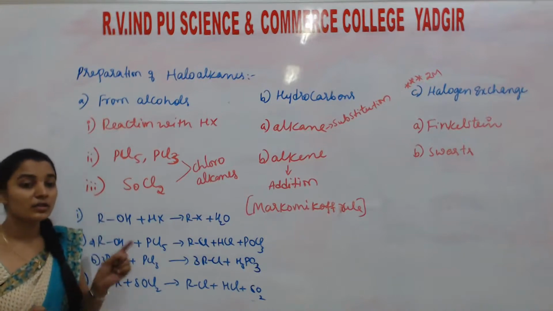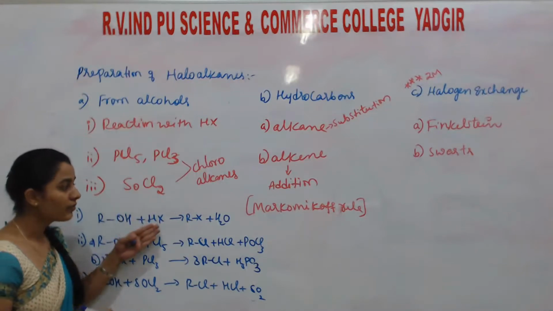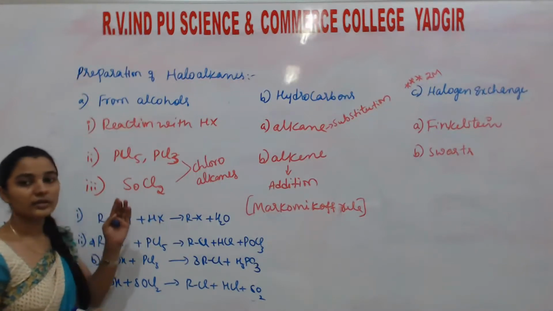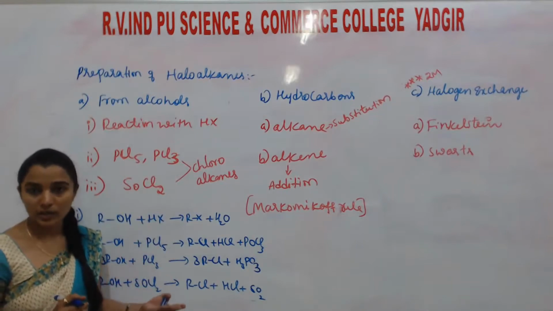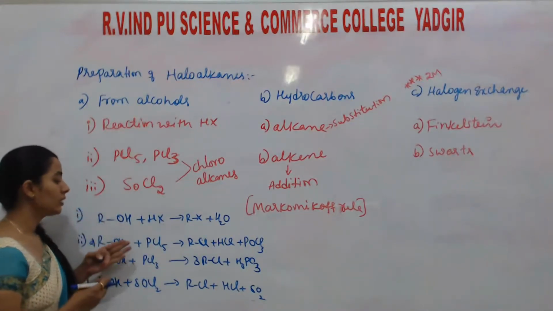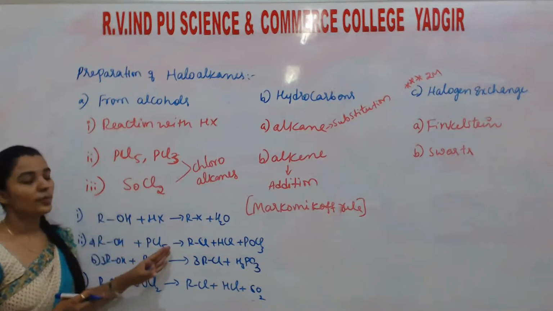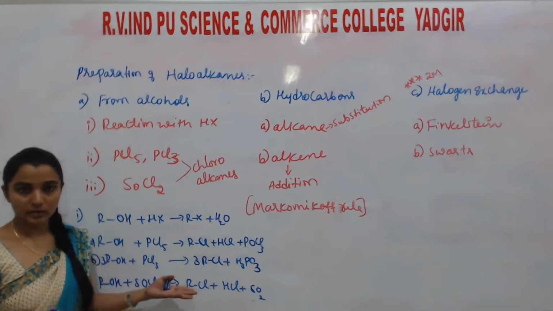But in the examination, they won't ask the general reaction. They directly ask what is the product formed when ethanol reacts with hydrochloric acid, hydrobromic acid, hydroiodic acid. What happens when propanol reacts with phosphorus pentachloride? What are the byproducts? They may ask.